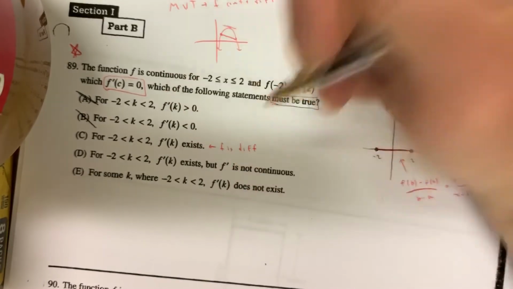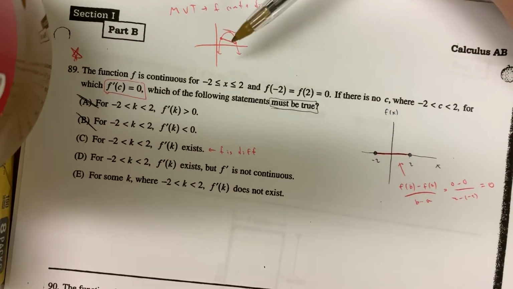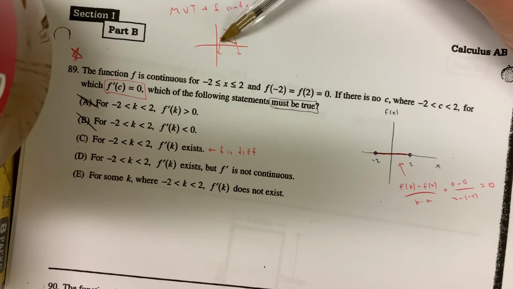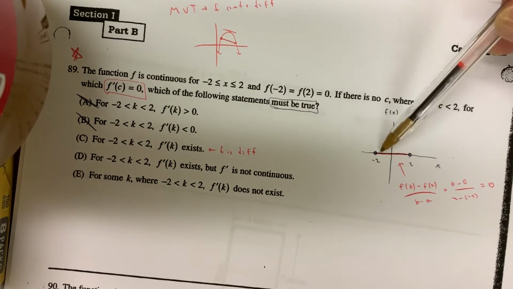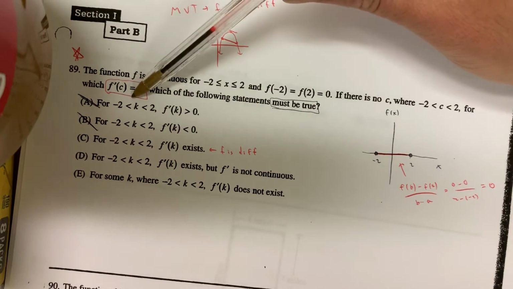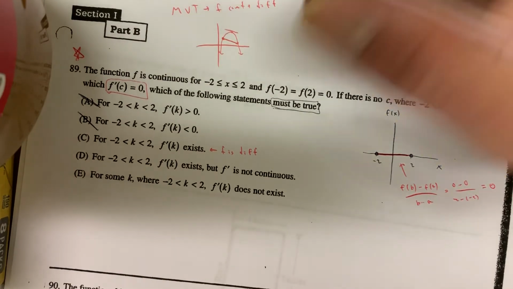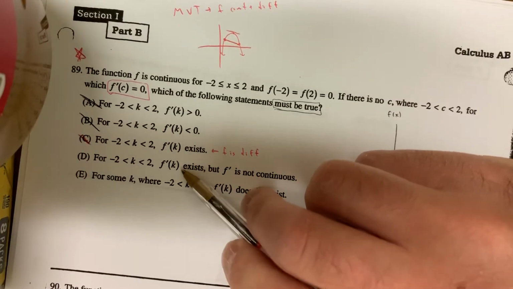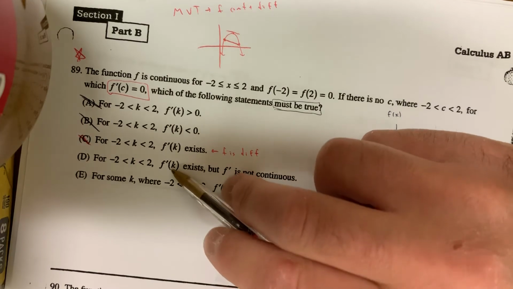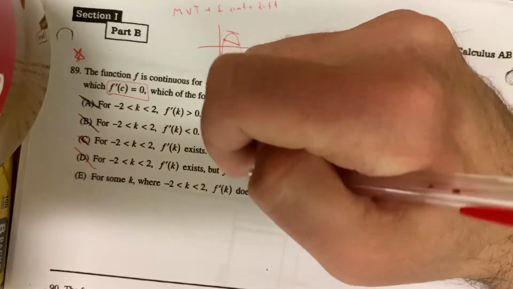But if f was differentiable, then there would be a place where the slope of the tangent line is equal to the slope of the secant line. And the slope of the secant line here is 0. And they're telling you the slope of the tangent line is never equal to 0. So they're essentially telling you the function is not differentiable. In part D right here, they're trying to tell you the derivative does exist, but it's not continuous. But they're still telling you the function is differentiable.